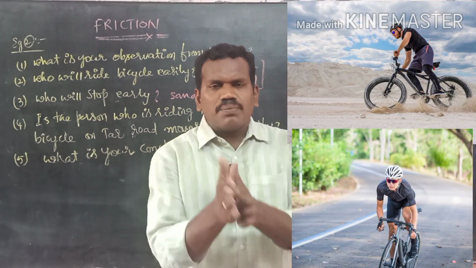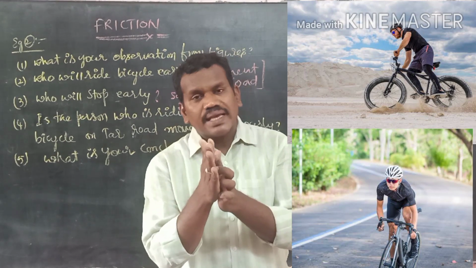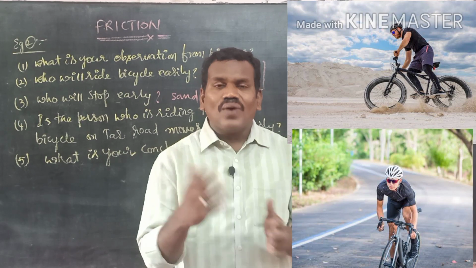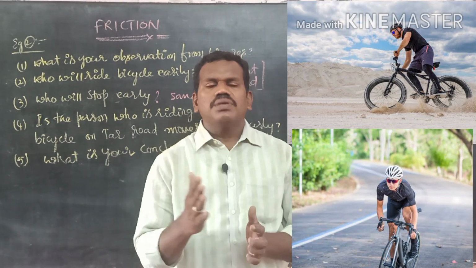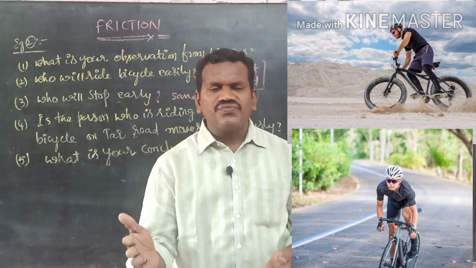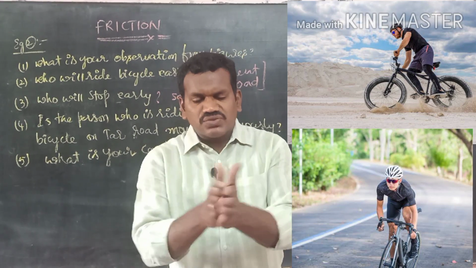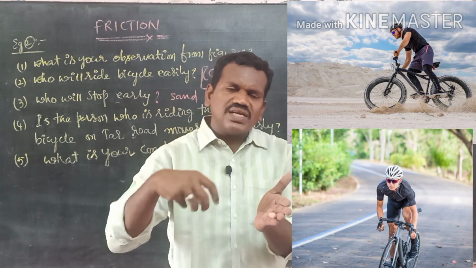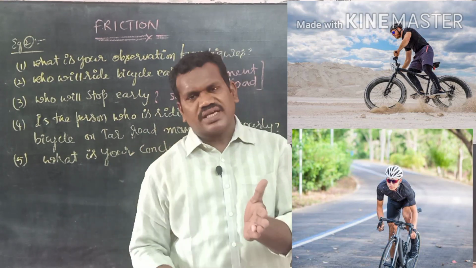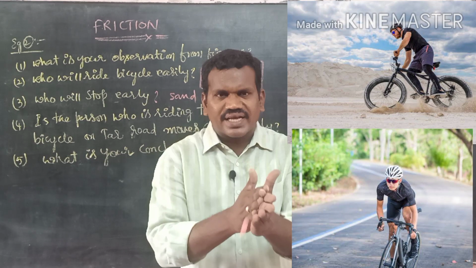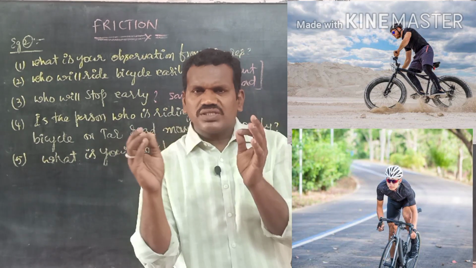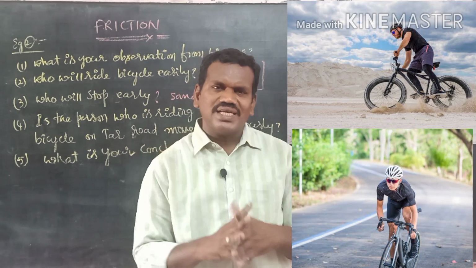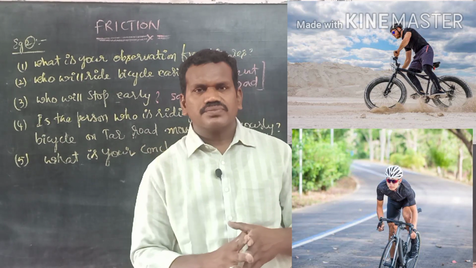If you rub both your hands, what happens? Some amount of heat will be generated. Why is the heat generated? Because of the opposing force that you applied. We are applying the force like this, then some resulting force is applied in the opposite direction because of the contact. So frictional force is a contact force and an opposing force. We can't see it, but it exists.